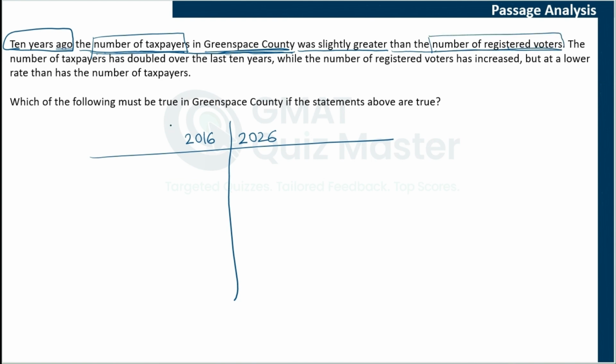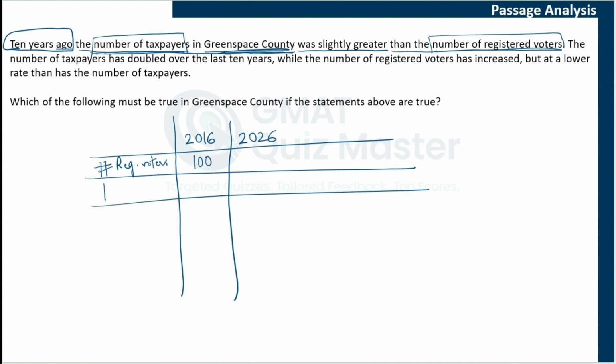So if we have to understand this with an example, let's say the number of registered voters was 100, then the number of taxpayers was slightly greater. So we can say it was 110, a little bit more than registered voters. All right. The number of taxpayers has doubled over the last 10 years. Now, this number 110 has doubled, so now it has become 220.